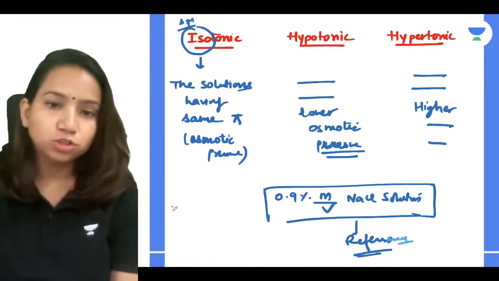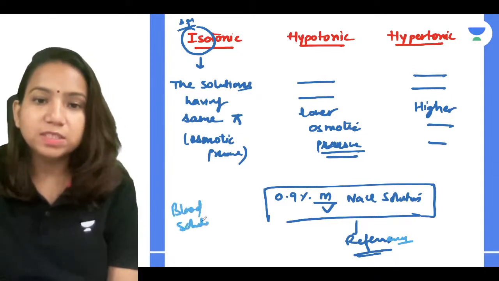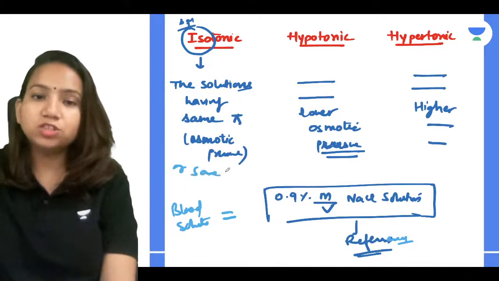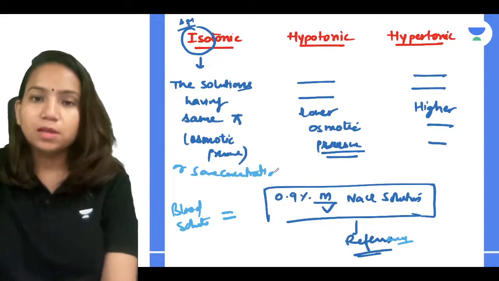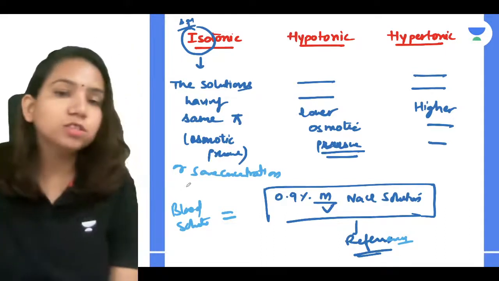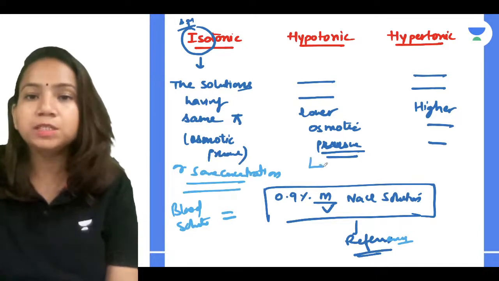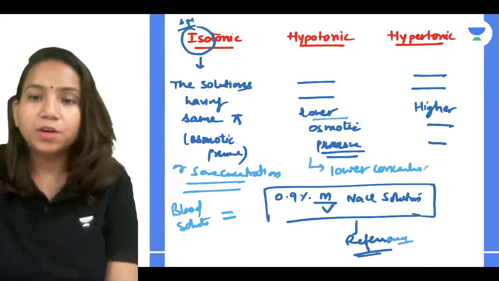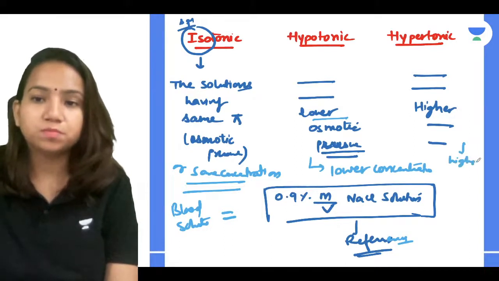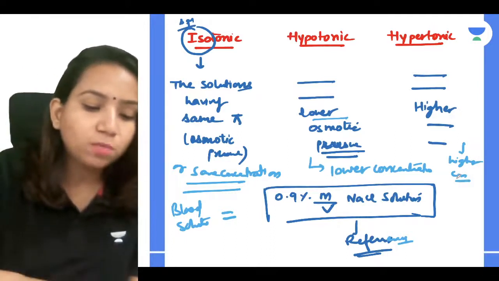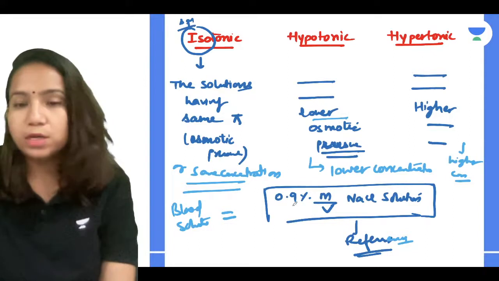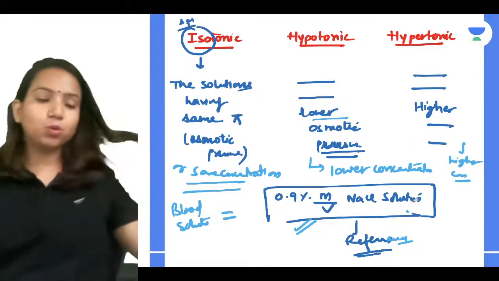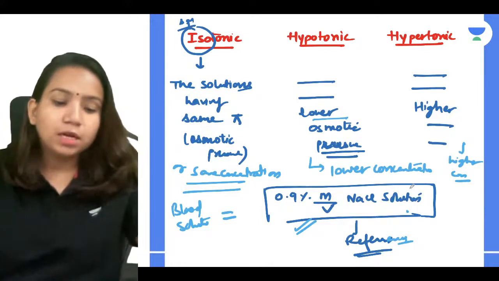Now if the blood solution has a concentration equal to this, the solutions having same pi or same concentration, you can relate it as isotonic. Hypotonic means the one which has a lower concentration, and hypertonic the one which has higher concentration. If you have a cell which has a lower concentration than this, that will be hypotonic. A cell which has a higher concentration than this will be considered hypertonic, and this is what we can understand. Clear with it everyone?